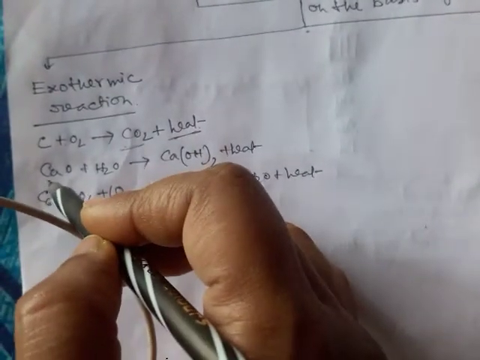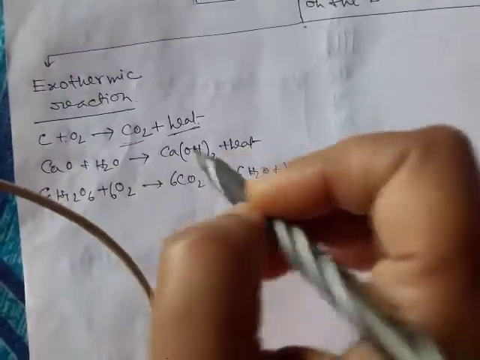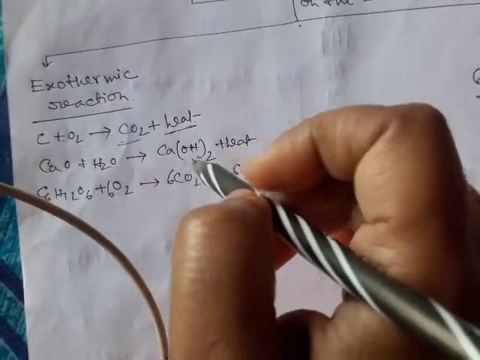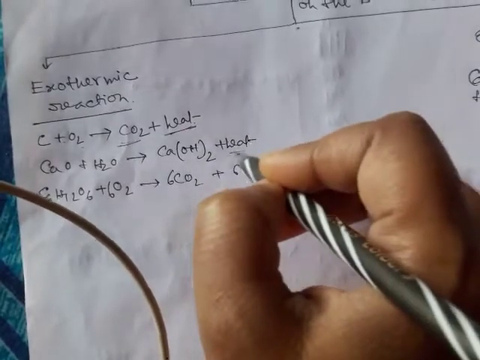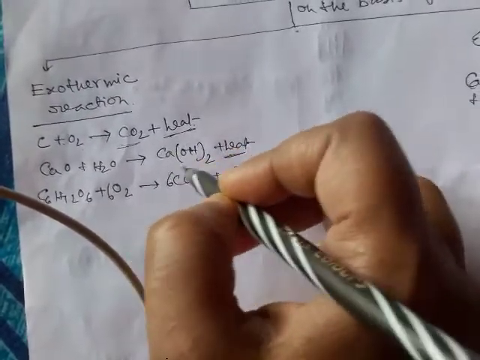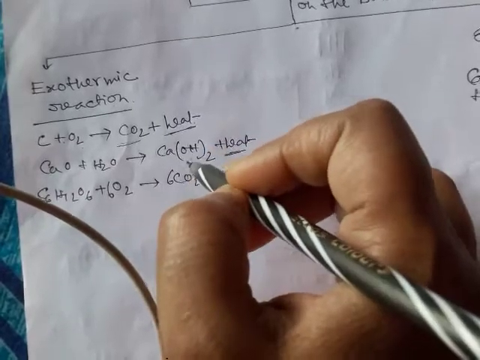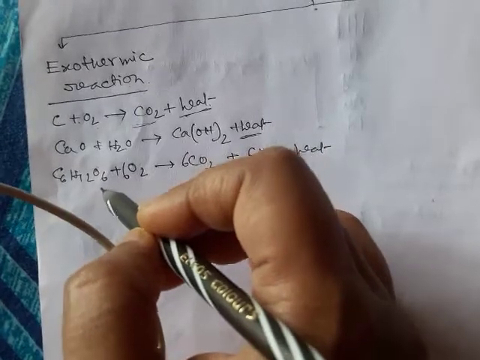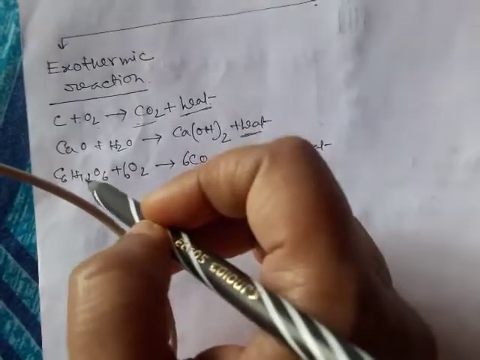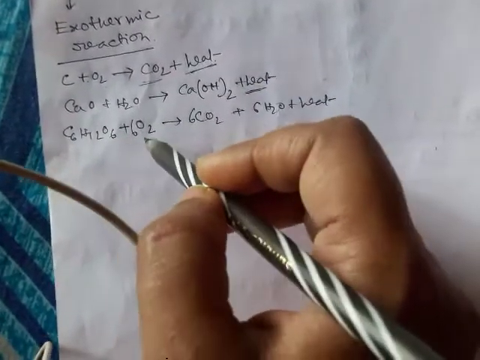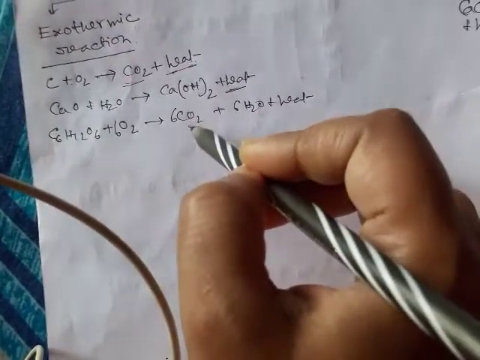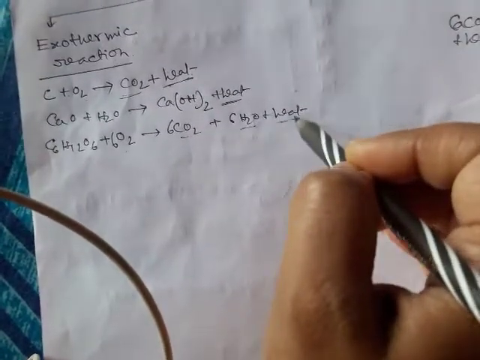Any organic compounds or fuels, like methane and ethane, when burned in oxygen, release heat. Similarly, if you add water to quicklime, the wall of the container becomes hotter due to the large amount of heat formed, and calcium hydroxide, slaked lime, is formed. Similarly, in the respiration reaction, glucose breaks down in the presence of oxygen to carbon dioxide and water, and heat is released. So this is also an exothermic reaction.